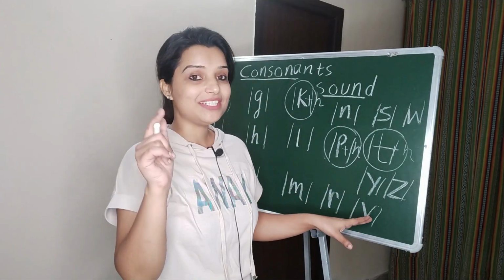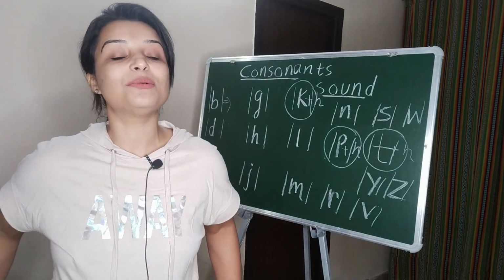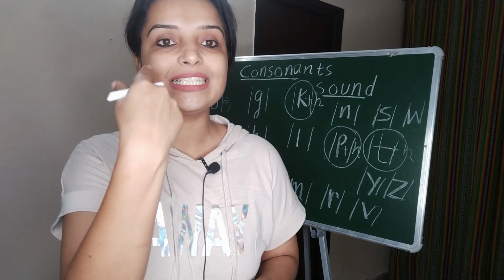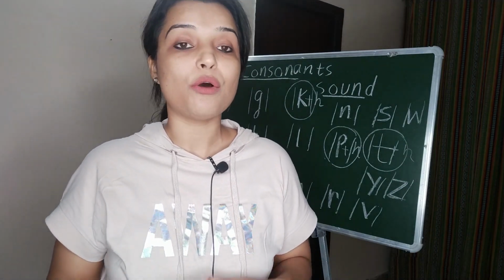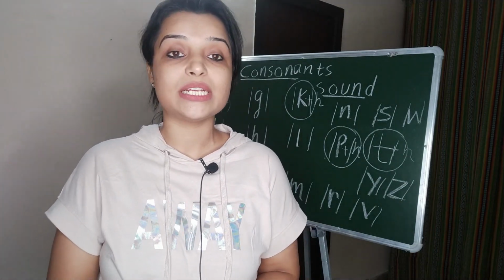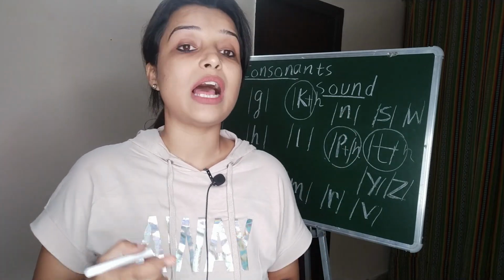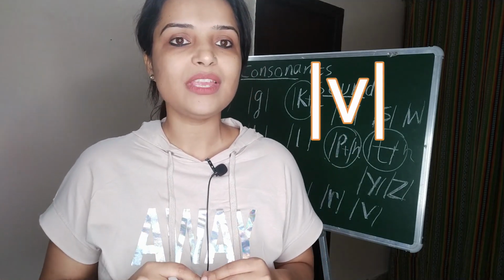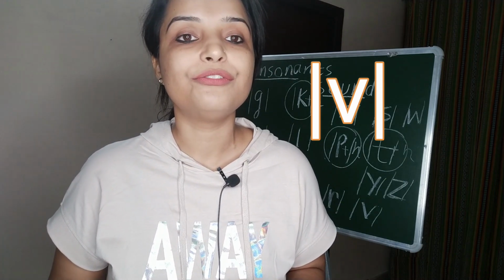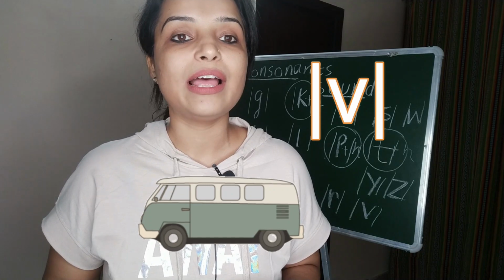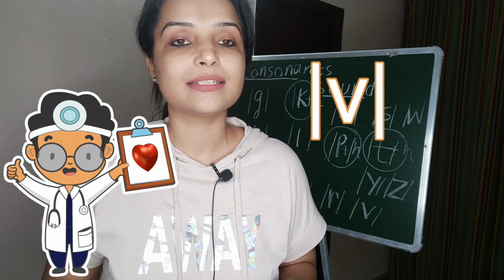Now, a very typical sound difference again, W and V. Kindly see my posture again. What is the sound of V? Often we are confused, and the parents and the trainers are confused, about the sound of W and the sound of V. The sound of V is V, van, vet.